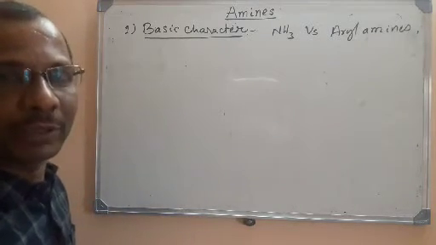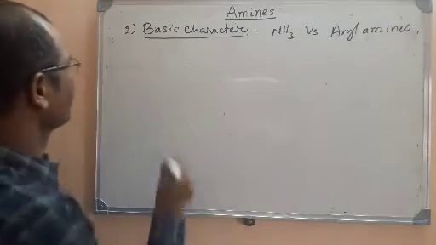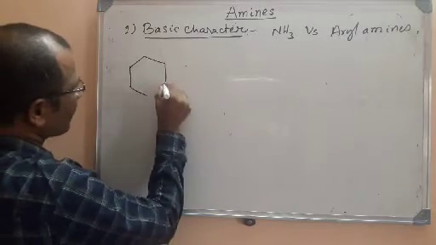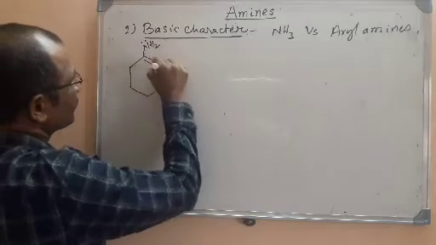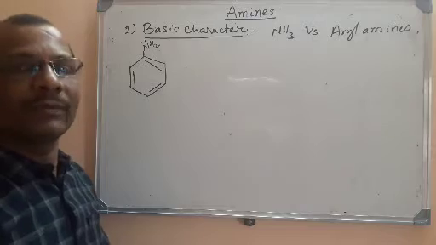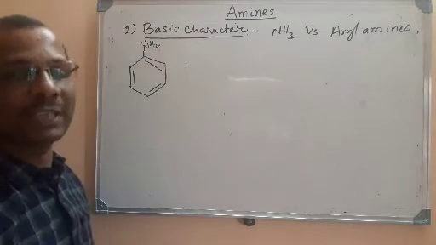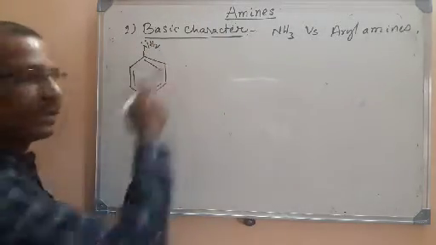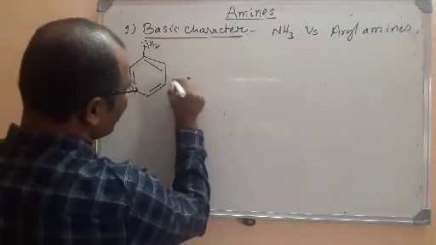First of all, let me take one example for an aryl amine, that is aniline. What is the formula of aniline? You know that C6H5NH2 is the formula of aniline. If you see aniline, here we have NH2 group. This is a plus M group, an electron releasing group. As it is an electron releasing group, what will happen? This aniline will have resonance structures.